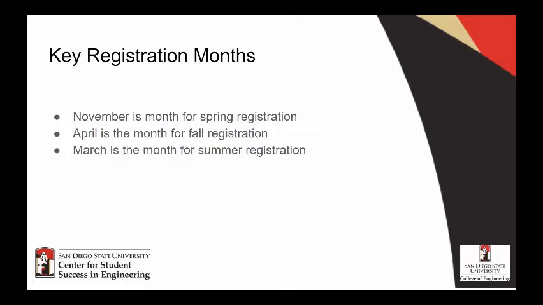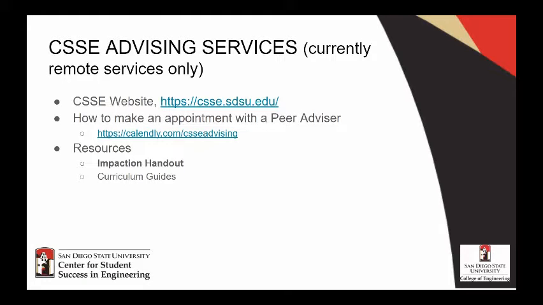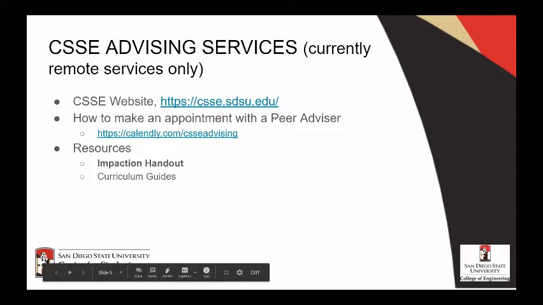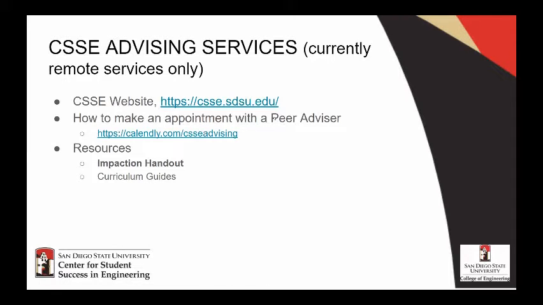For CSSE advising services, again, all of that is only online at the moment. If you would like to make an appointment with a peer advisor to get help selecting courses or learn more about graduation requirements, you want to click this link right here. And we will also be talking about a couple of resources that are on the website, such as impaction criteria and curriculum guides. So now let's move over to the CSSE website.